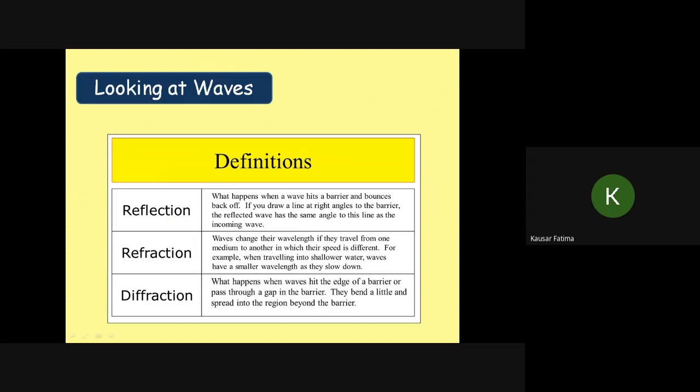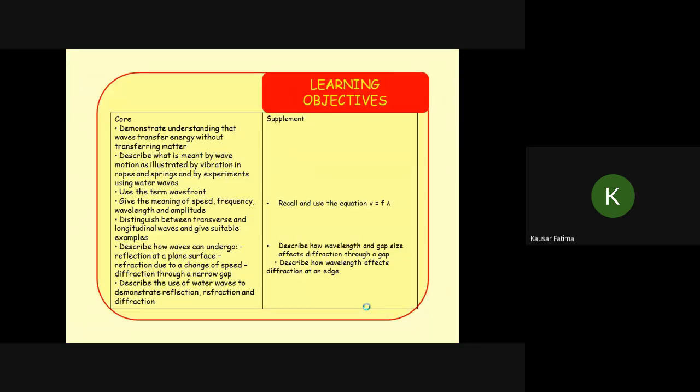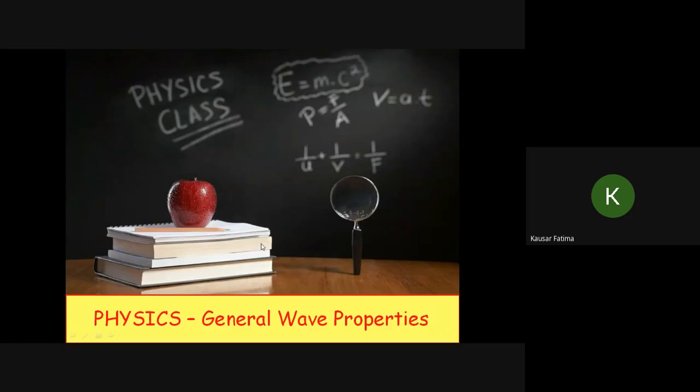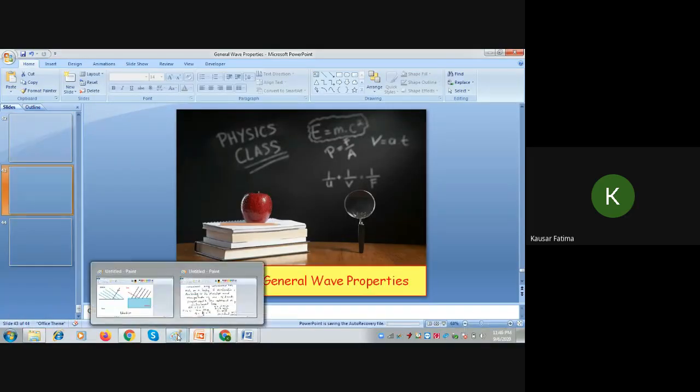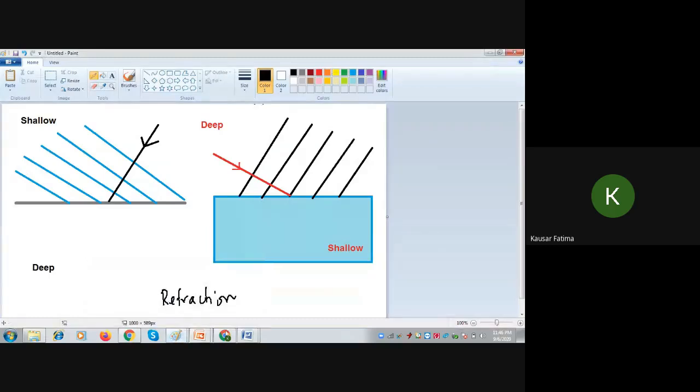And this is diffraction, that is bending of the wave when they pass through an obstacle, not for GCE O level students. So this was the learning objective which we covered in this chapter, and now we will study how to draw the reflection and refraction of the wavefront.